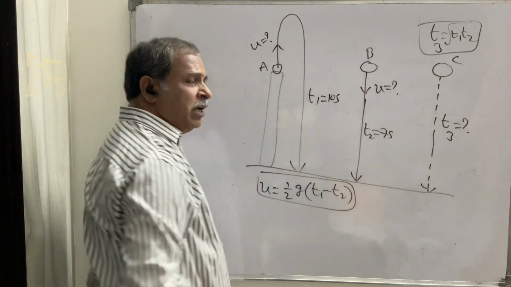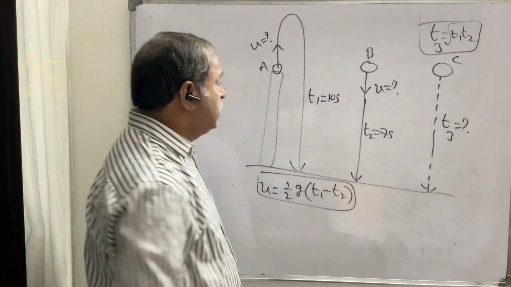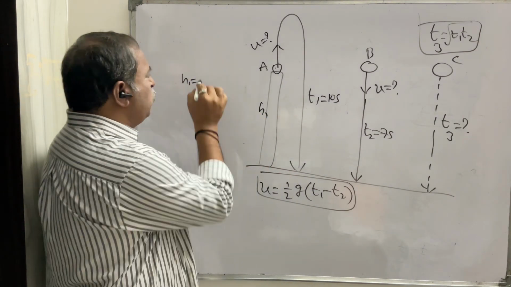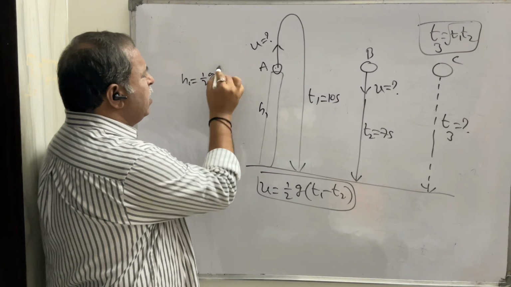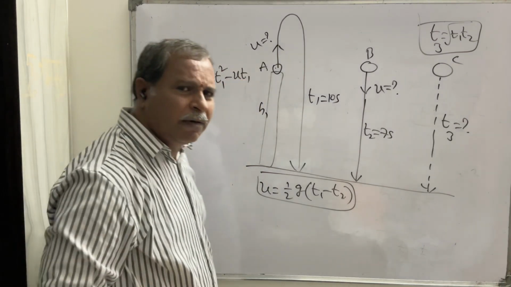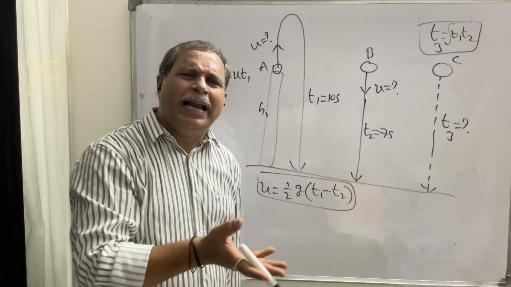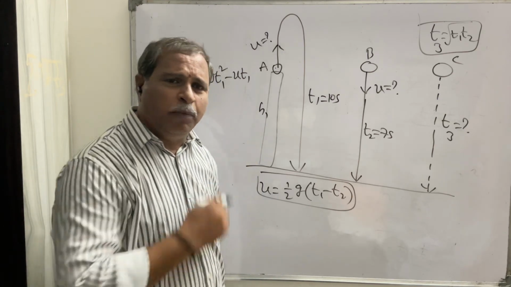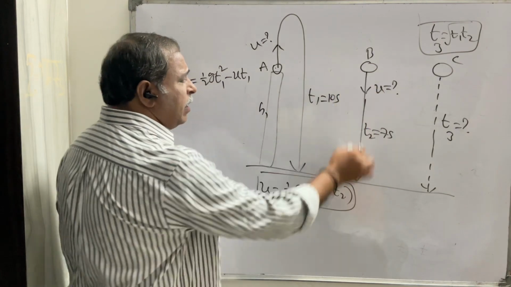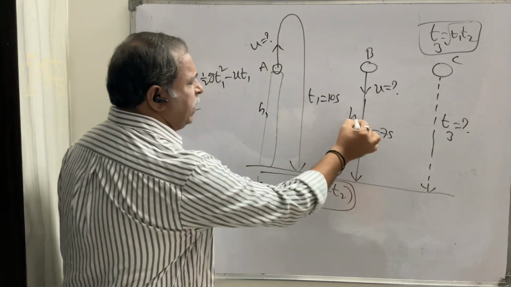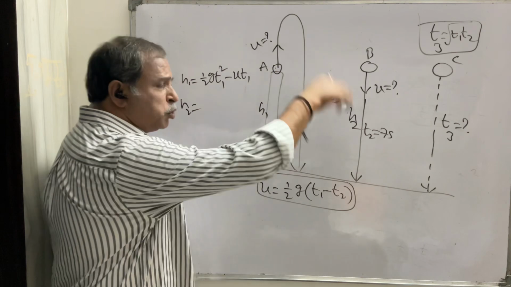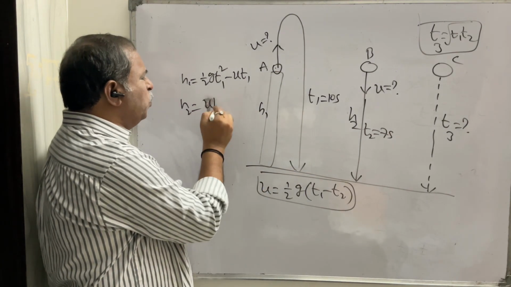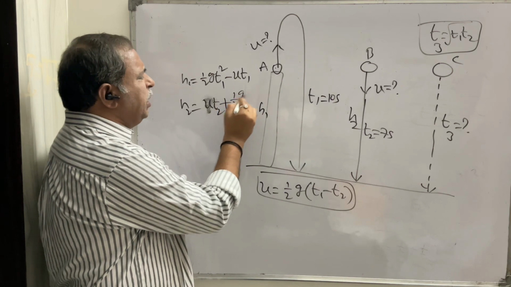So, what is the velocity with which the two balls are thrown? First ball, tower formula for A. Tower formula is H1 equals half G T1 square minus UT1. Tower formula, in the lower classes, in the regular intermediate class, we derived that formula, okay. So, I don't want to derive that formula directly, I can put it. Next, second one is height H2. H2 equals, this is thrown vertically downwards, you know, UT2 plus half G T2 square.